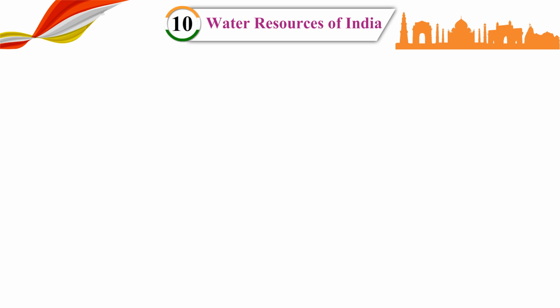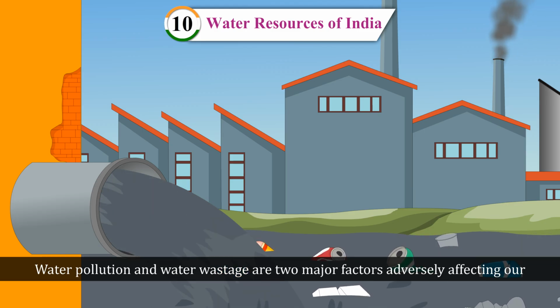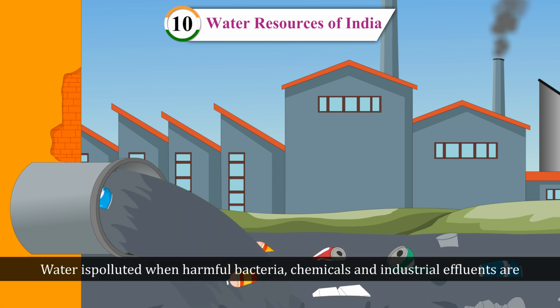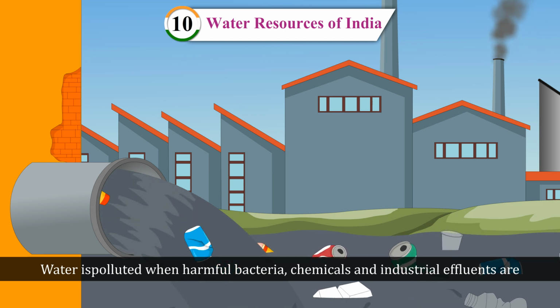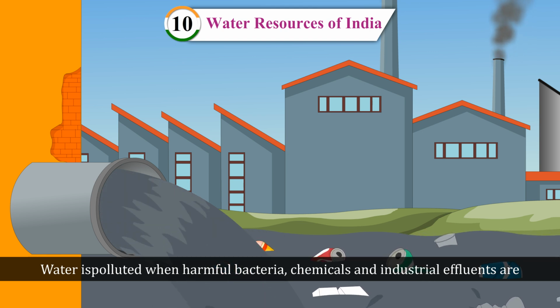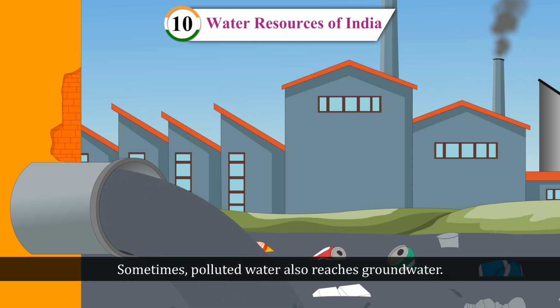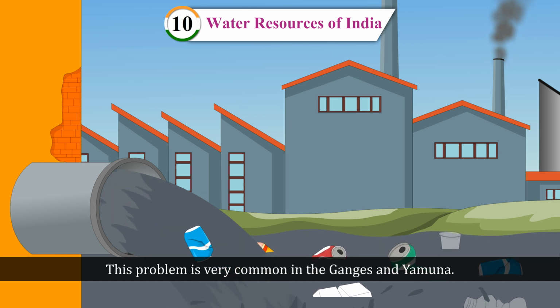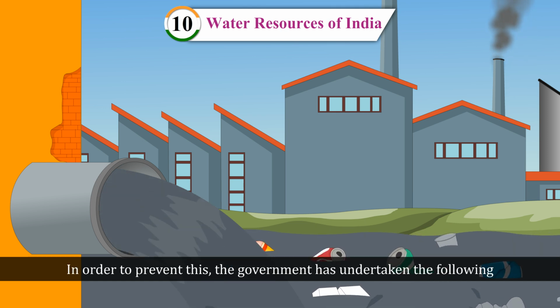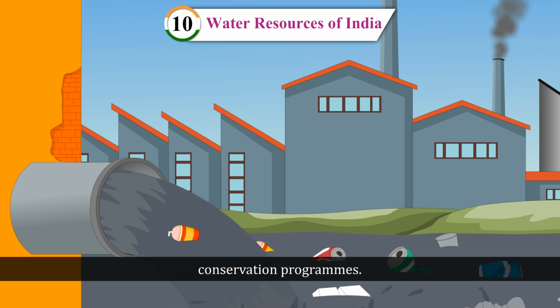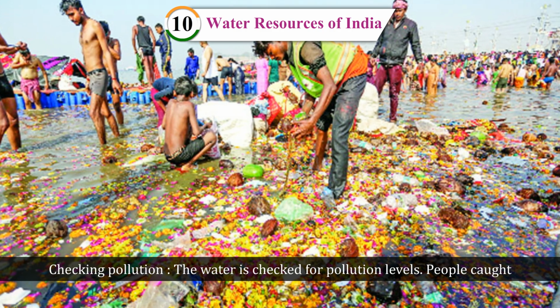Water pollution and wastage. Water pollution and water wastage are two major factors adversely affecting our country. Water is polluted when harmful bacteria, chemicals and industrial effluents are drained into it. Sometimes polluted water also reaches groundwater. This problem is very common in the Ganges and Yamuna. In order to prevent this, the government has undertaken the following conservation programs.